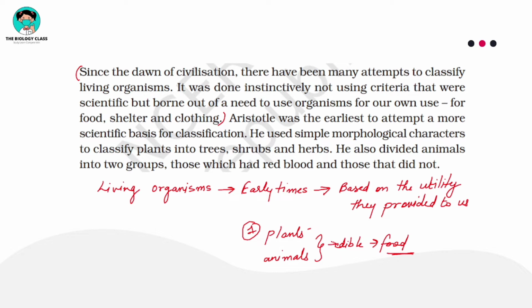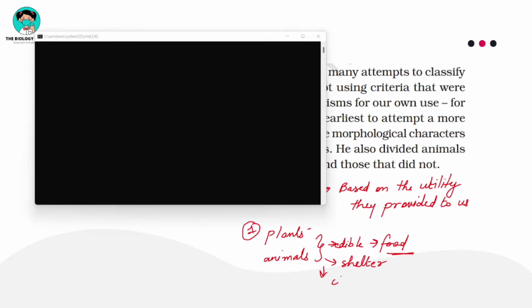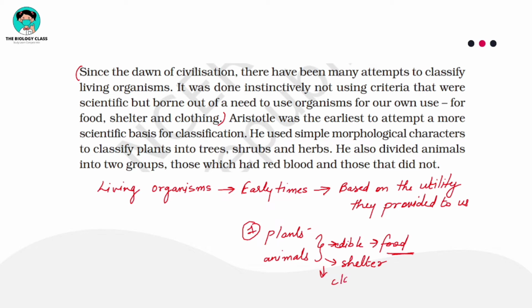Some plants and animals were giving shelter, so they were classified in that category. Some can give clothing, right? So by this line you can understand that based on the need to use the living organisms, we used to classify them.